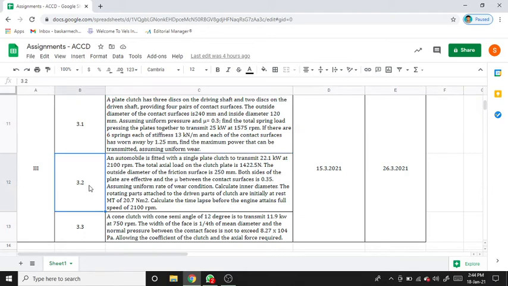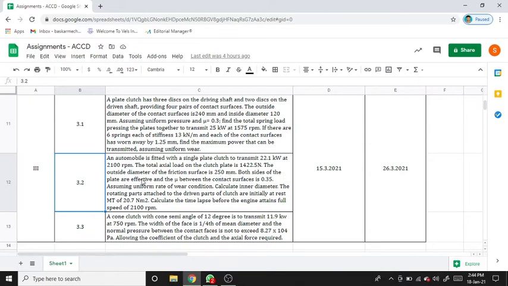Then assignment 3.2, that means third assignment, second question. An automobile is fitted with a single plate clutch to transmit 22.1 kilowatt at a speed of 2100 rpm. The total axial load on the clutch plate is 1422.5 Newton. The outside diameter of the friction surface is 250 mm.